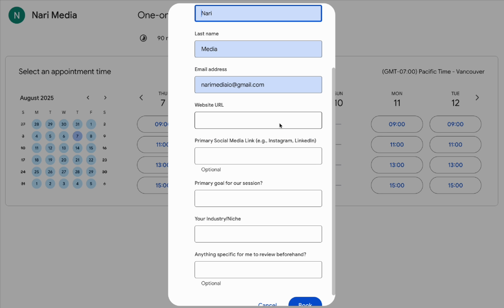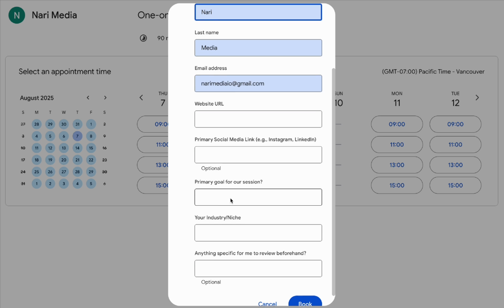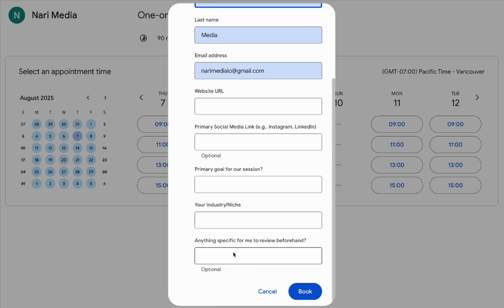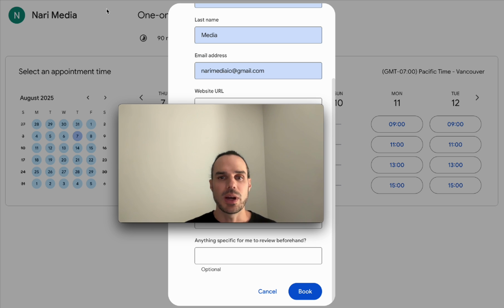Then you create your own onboarding form. So you can request the website, optional if you have social media, primary goals, niche, and anything else you need to know beforehand. Because I've been getting a few inquiries and emails about one-on-one consulting and coaching, I did launch this new program. So this is why I'm setting this up, and I'm automating it all, of course, because that's what we do here at Nari Media. We save time through automations as well.